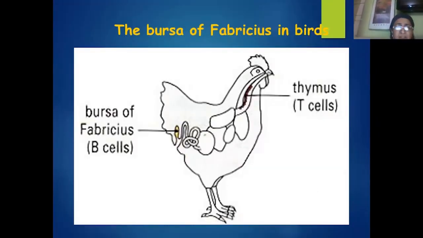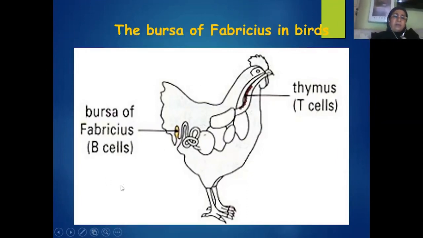So like that, we have lymph nodes distributed all over the body, particularly in the groins and under the armpits. Particularly in the case of birds, we have a special structure called the bursa fabricius, which is found in the cloacal region of the bird. Thereby the B lymphocytes in the case of birds undergo maturation in the bursa fabricius, but in the case of humans, the B lymphocytes undergo maturation in the bone marrow itself.